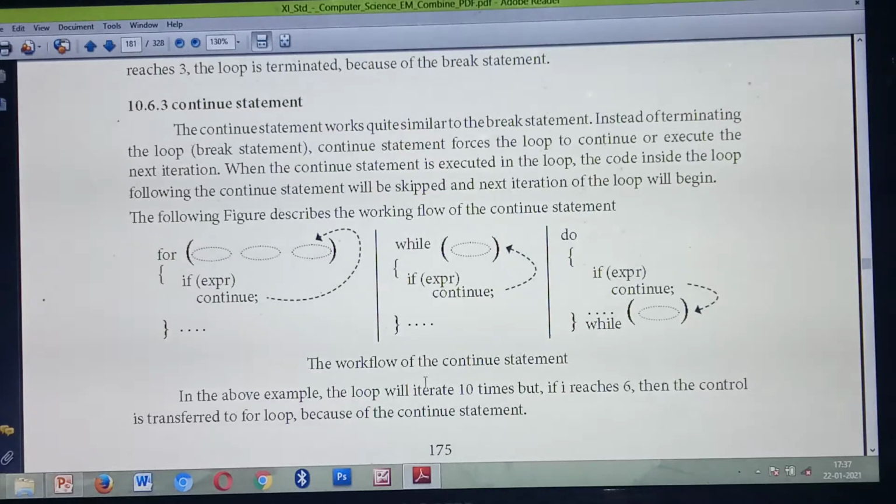That iteration alone it will skip and it will continue to the next iteration. So the particular iteration alone is skipped and the next iteration will continue. Understood?